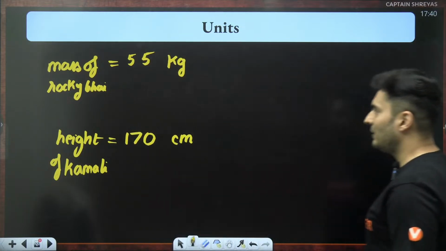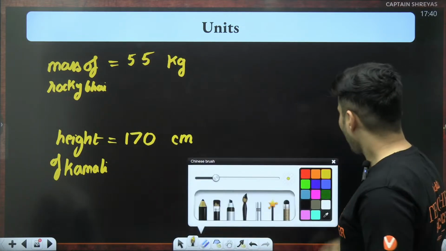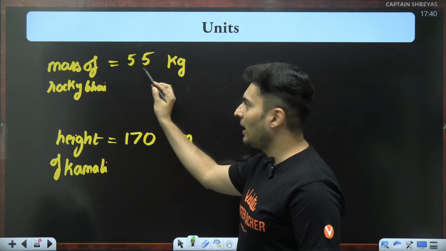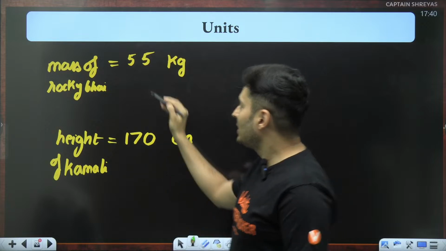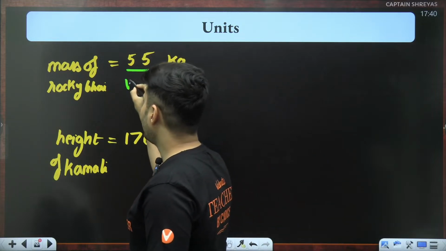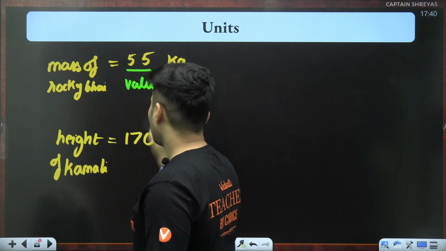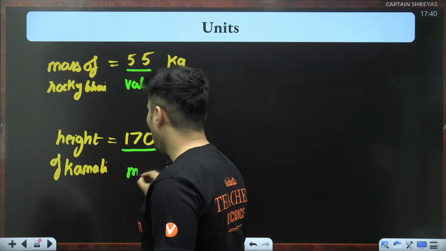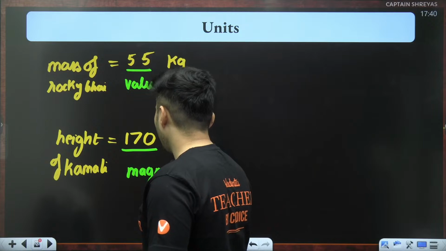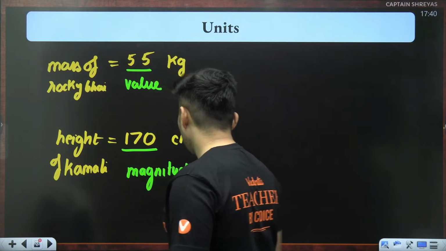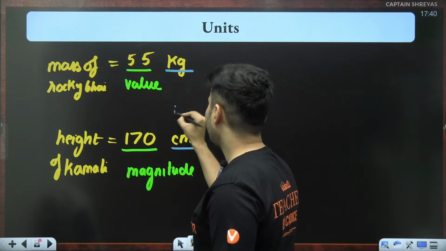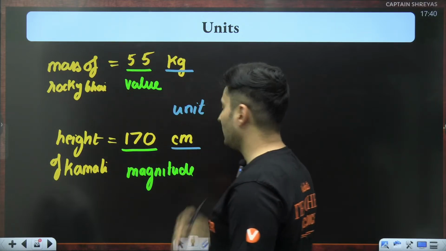So now, when I say the mass of Rocky Bhai is 55 kg, this 55 is nothing but the value. This 170 centimeters, this 170 is the value or basically magnitude. And this kg, centimeter, that is basically the unit.